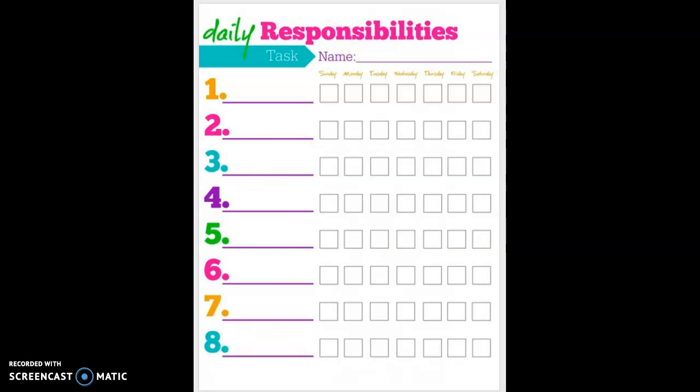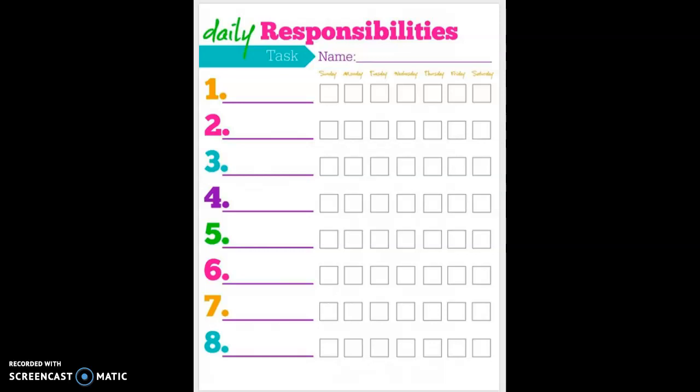So in this activity, you are going to identify different roles in your life that you are responsible for. Think about each role as maybe a different hat that you have to wear. Use the lines provided to write the responsibilities for each role. Then on this sheet, you can hold yourself accountable.